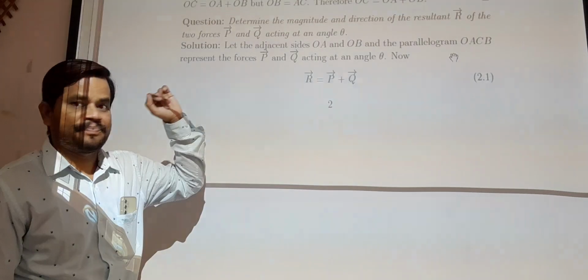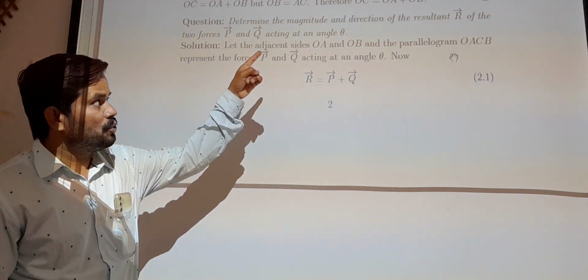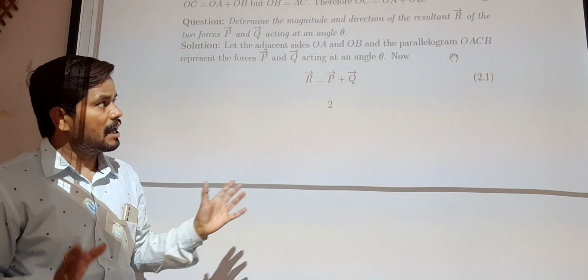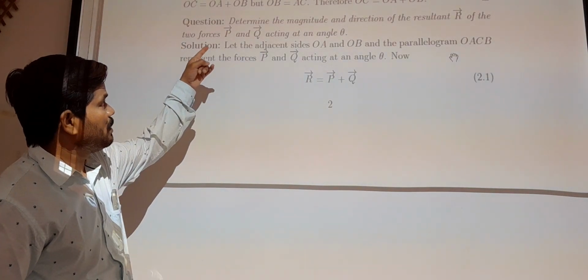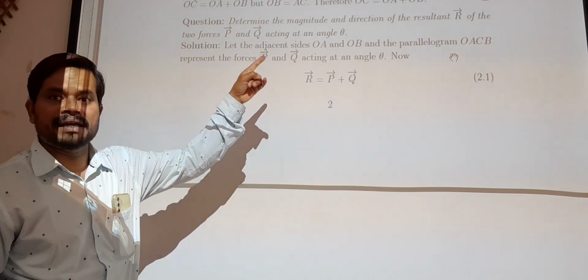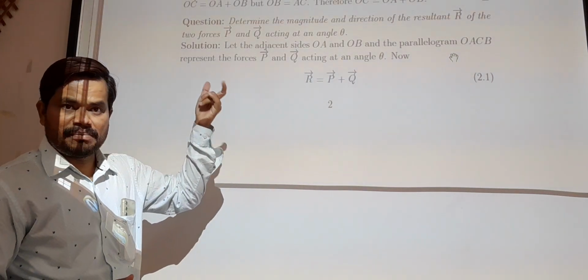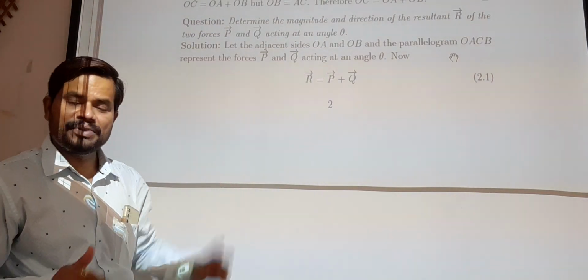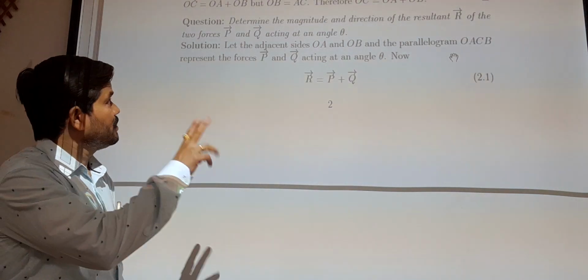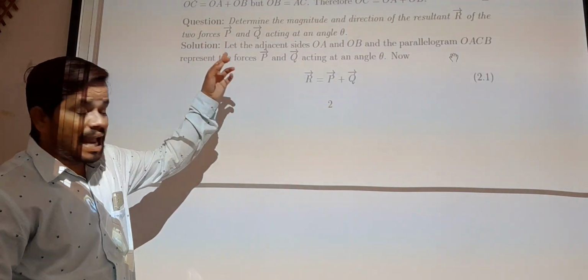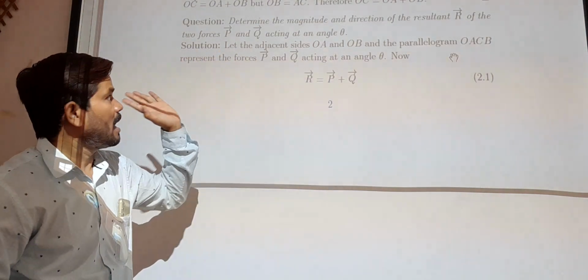this is the question. Determine the magnitude and direction of the resultant R bar of the two forces P bar and Q bar acting at an angle theta. What we have to do? We have to find the magnitude and direction of that resultant R bar, which is acting at an angle theta.